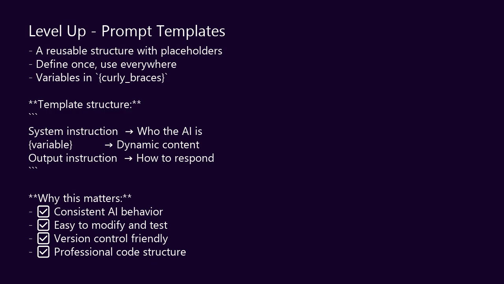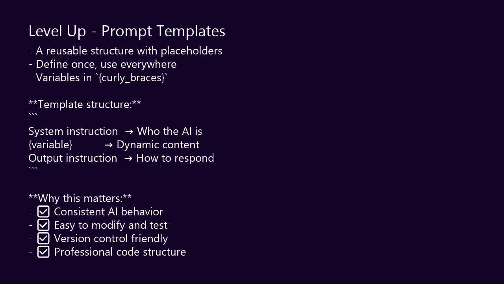Prompt templates. A prompt template is like a form letter with blanks. You define the structure once, then fill in the blanks dynamically. The AI always gets consistent instructions, but the content changes. I'm building a bilingual assistant. Why bilingual? Because it shows something powerful. One template can make the AI behave completely differently based on the context you provide.